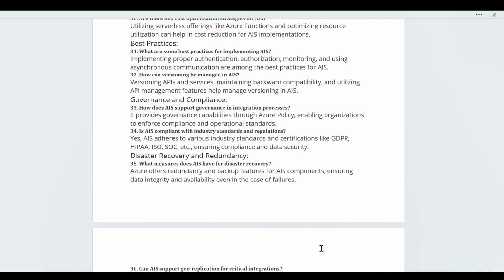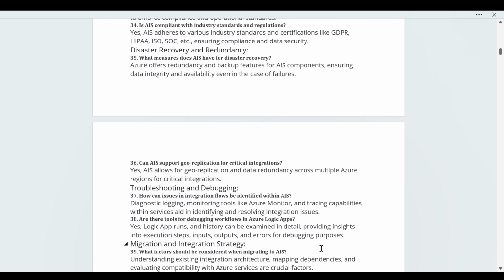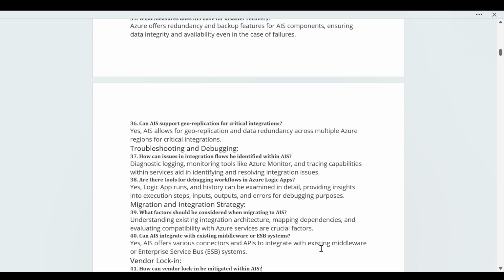Can AIS support geo-replication for the critical data? Yes. As I mentioned, if any issue is happening, we have three locations: geo, local, and zone. So yeah, geo-replication is one of them, and it provides data redundancy across multiple Azure regions for the critical integration. Next question, we have troubleshooting and debugging.